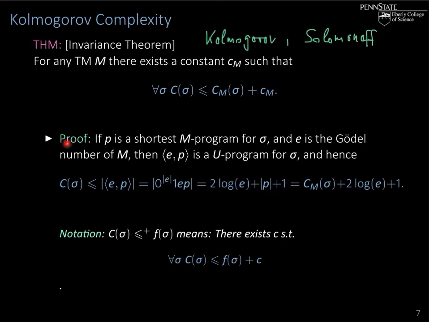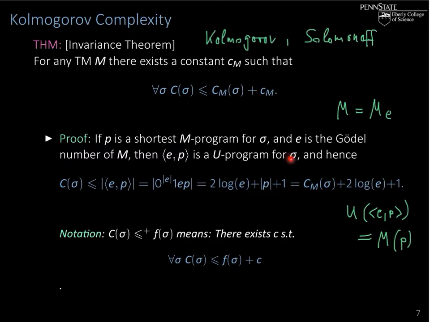Now the proof of this theorem is very simple. Suppose P is the shortest program with respect to M for string sigma, and E is the Gödel number of M. So that means M is equal to M sub E, right? But now since U is a universal machine, that means U of E comma P is the same as M of P, right?